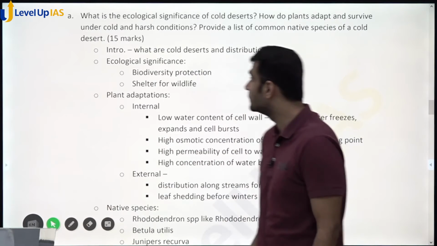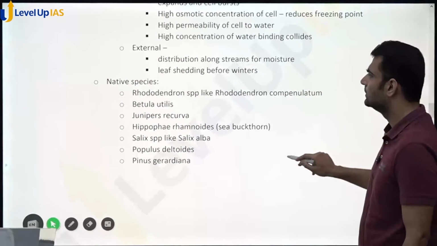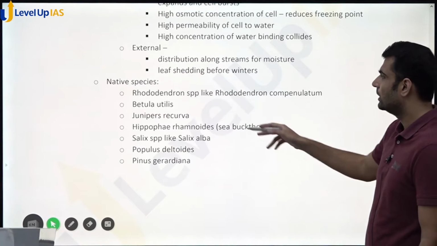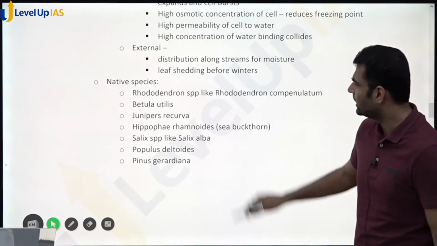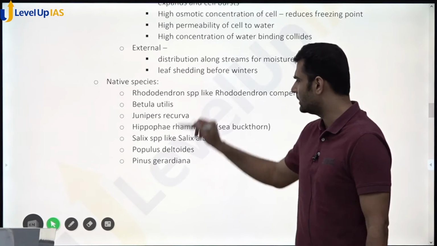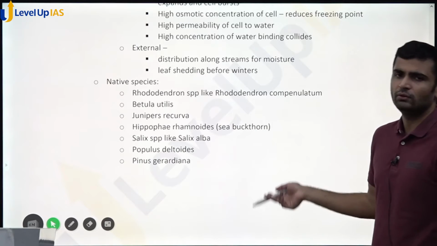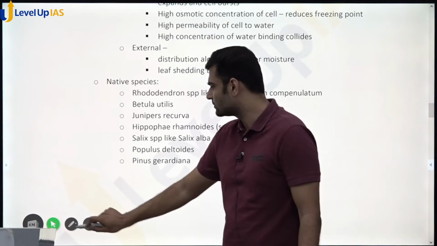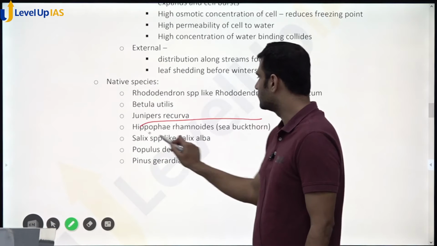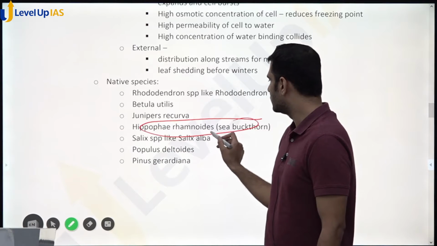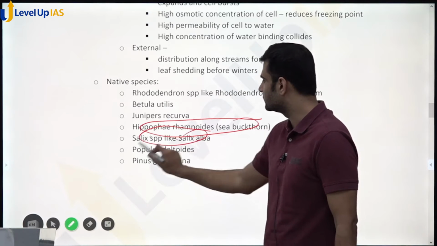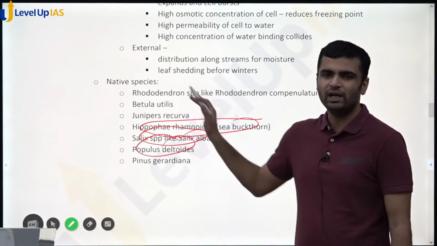Okay. What are the native species? You have rhododendron, you have Betula utilis. Oh, okay, sorry, I forgot to write them in italics, but you can write them. So these are the species I have enlisted. Actually, this is not a native species, so you can remove this. This is also not native. This is also not a native species. Okay. So write native species basically.